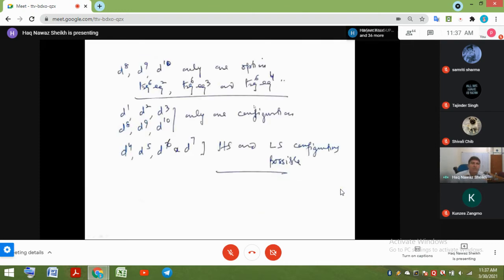So for d8, d9, and d10, there is only one option. That is, for d8, it is t2g6 eg2. For d9, it is t2g6 eg3, and for d10, it is t2g6 eg4. So we conclude that for d1, d2, d3, d8, d9, and d10, there is no choice of high spin and low spin. There is only one configuration. Whereas the choice of high spin and low spin occurs only for d4, d5, d6, and d7. These are the 4 configurations where you have both high spin as well as low spin complexes.